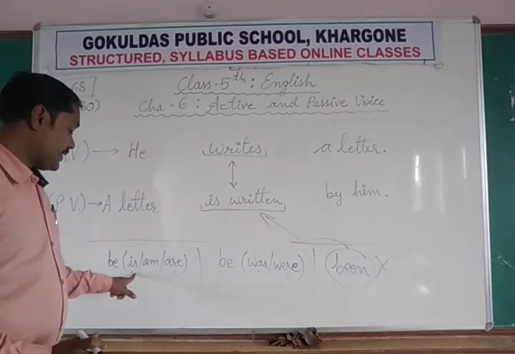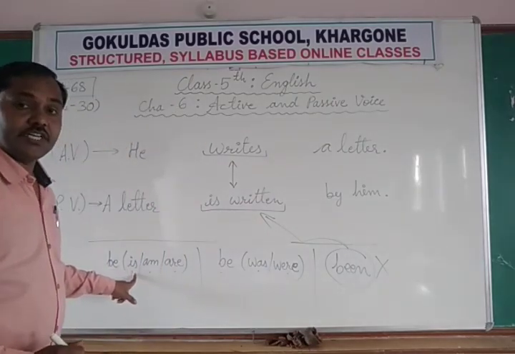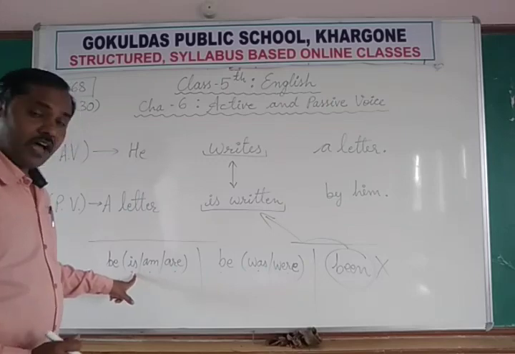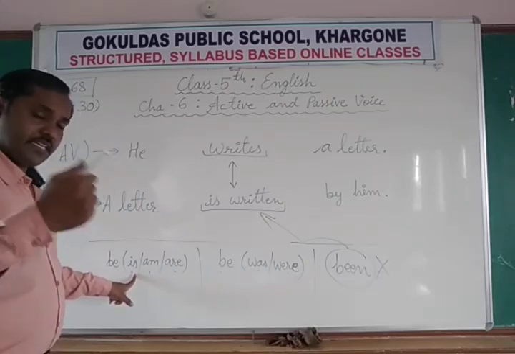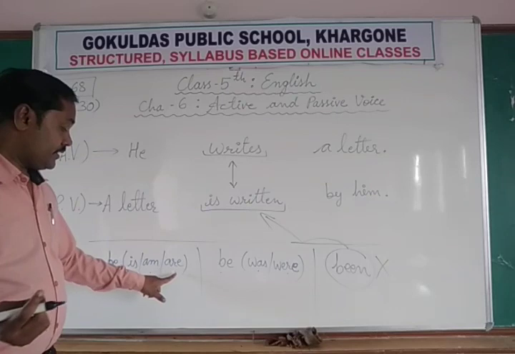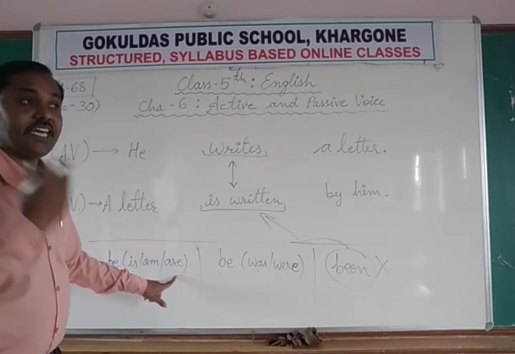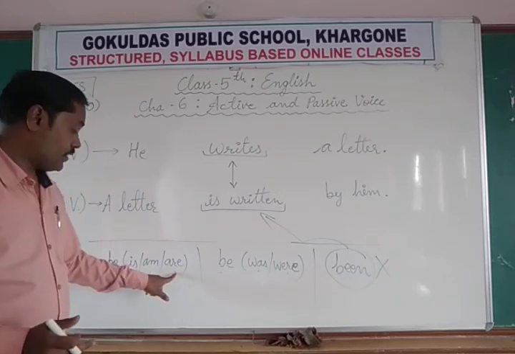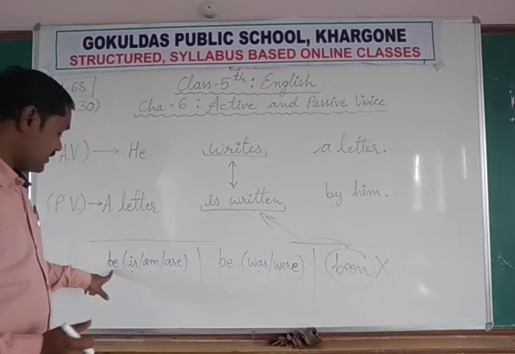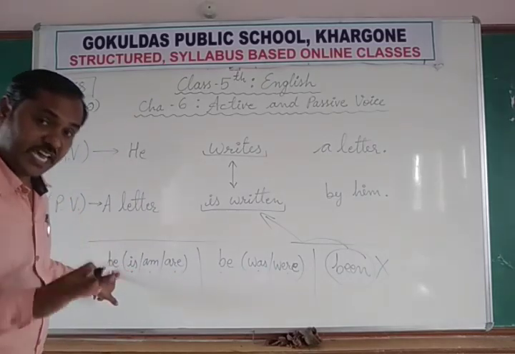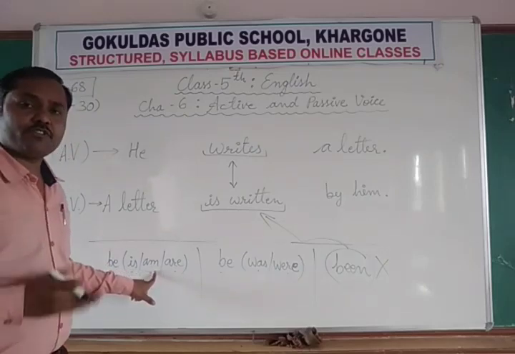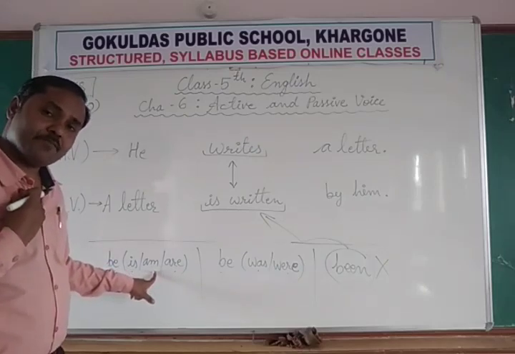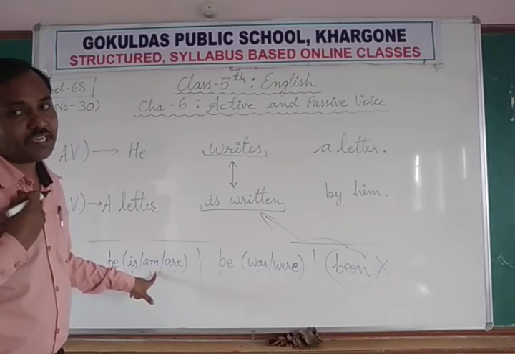If a subject is singular, so he is, she is, Ram is, it is. But if the subject is plural, they are, we are, you are, so we use are. Are is the present form of be. Am is always used with I. Okay, only used with I am.